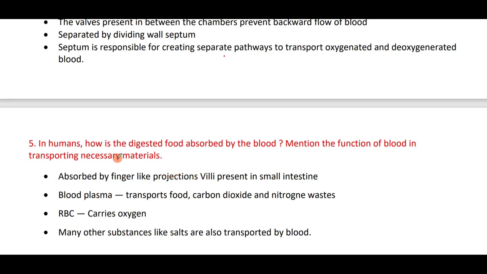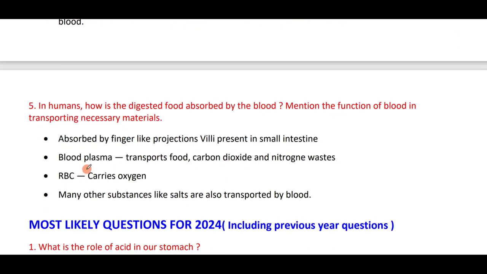In humans, how is digested food absorbed by the blood? Mention the function of blood in transporting necessary materials. Food is absorbed by finger-like projections called villi present in the small intestine. The blood plasma transports food, carbon dioxide and nitrogen waste. The red blood cells carry oxygen. Many other substances like salts are also transported by the blood.